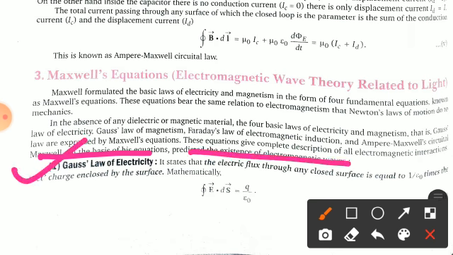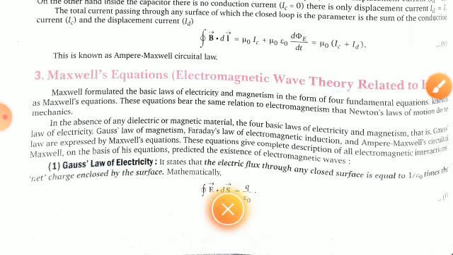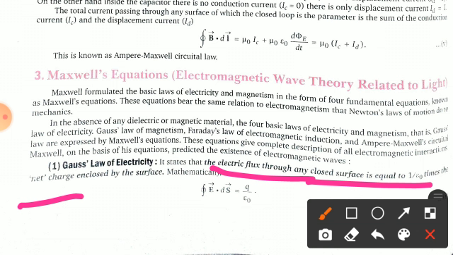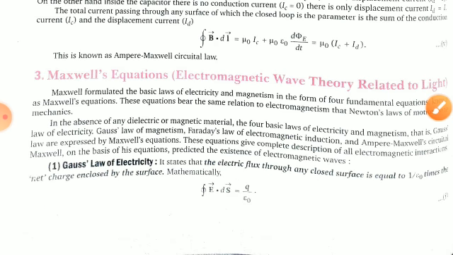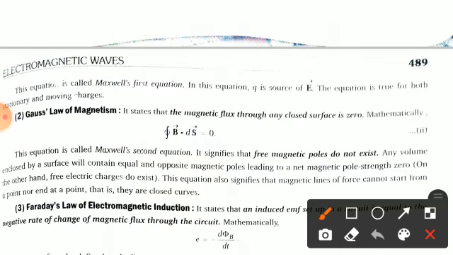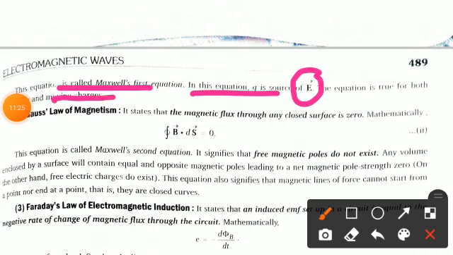So first we discuss the Gauss law of electricity. What is the Gauss law of electricity? It states that the electric flux through any closed surface is equal to 1 upon epsilon naught times the net charge enclosed by the surface. Gauss law you have already discussed in chapter 2 or 3, in the Gauss theorem. Mathematically you can write the Gauss law: closed integral of E dot ds equals q by epsilon naught. Clear? So this equation is called the Maxwell first equation. In this equation, q is the source of the electric field. The equation is true for both stationary and moving charges. Clear? So this is equation number 1.